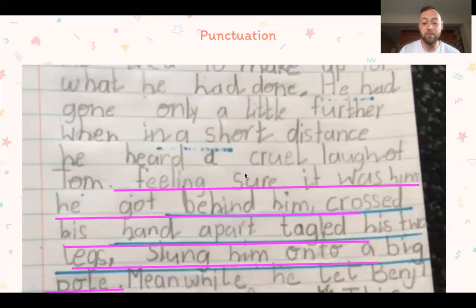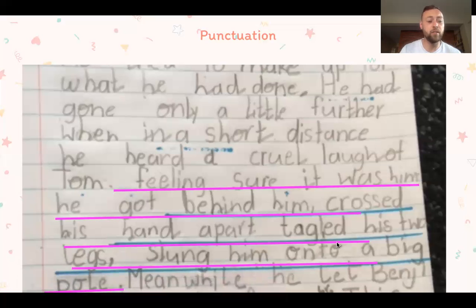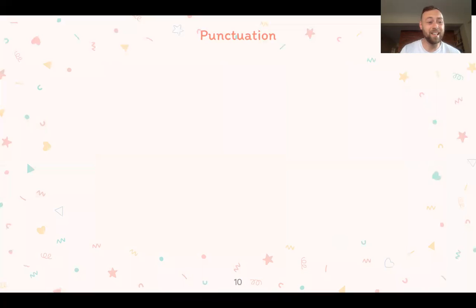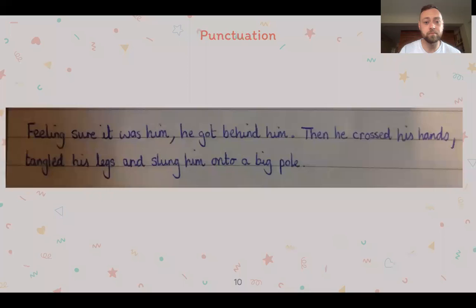So it's the same writing. The only difference is I've used some punctuation and added in a few more words to make it make a little bit more sense. And that is what upgrading is, okay? Upgrading is doing exactly that.